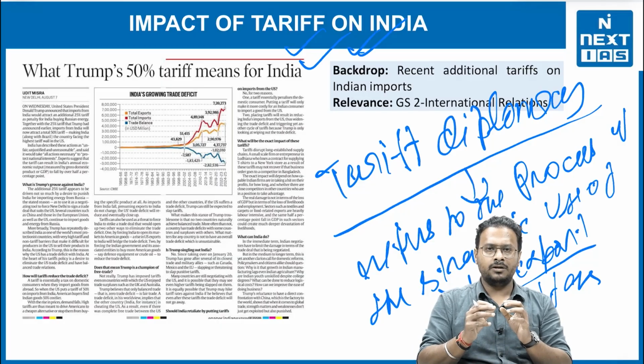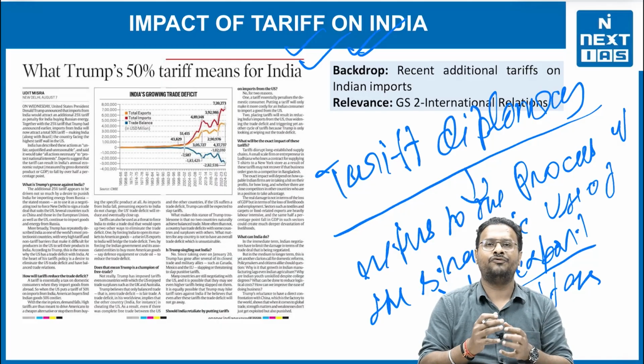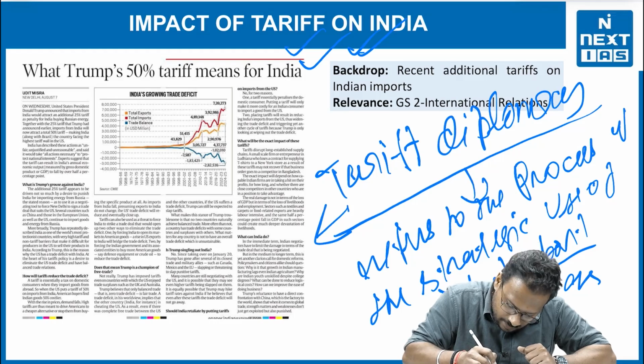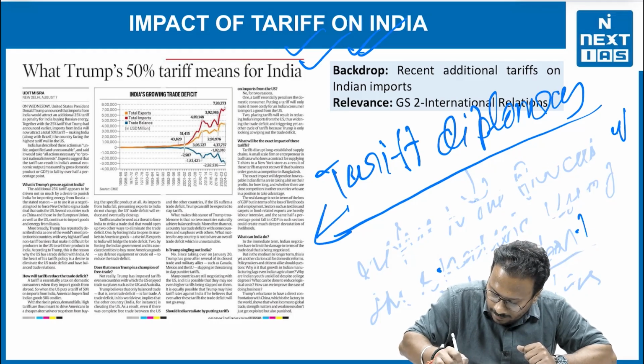So the USA is using import export tariffs as an instrument of foreign policy. Why? Because it will definitely impact